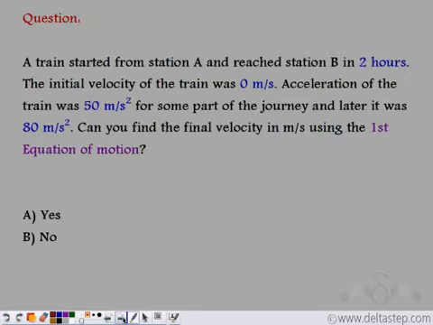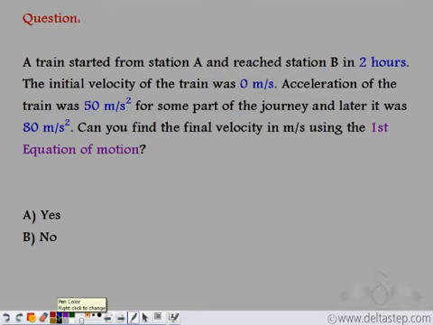So let us answer a simple question here. A train started from station A and reached station B in 2 hours. The initial velocity of the train was 0 meters per second. Acceleration of the train was 50 meters per second square for some part of the journey and 80 meters per second square for other part of the journey. Can you find the final velocity in meters per second using the first equation of motion?